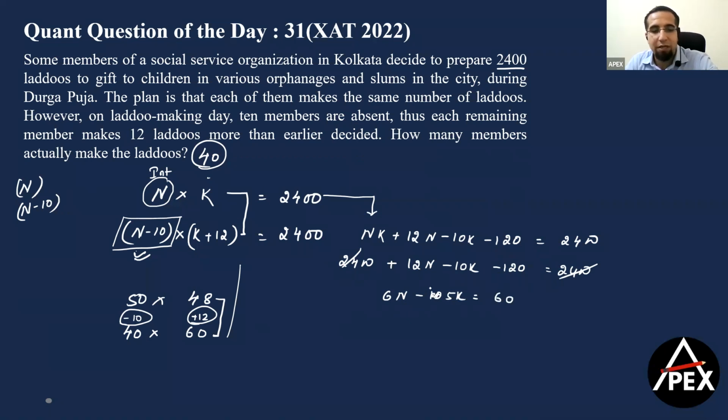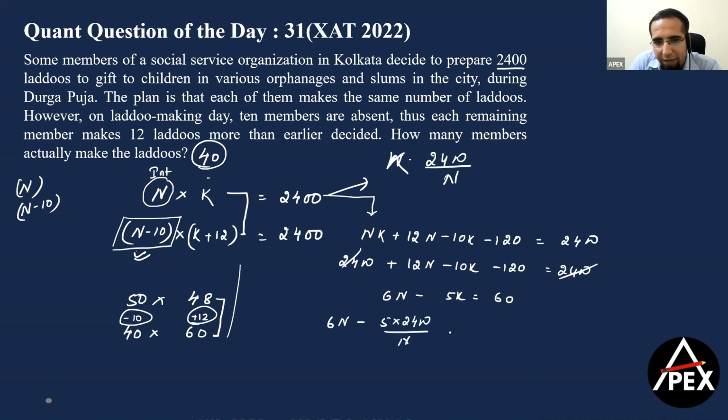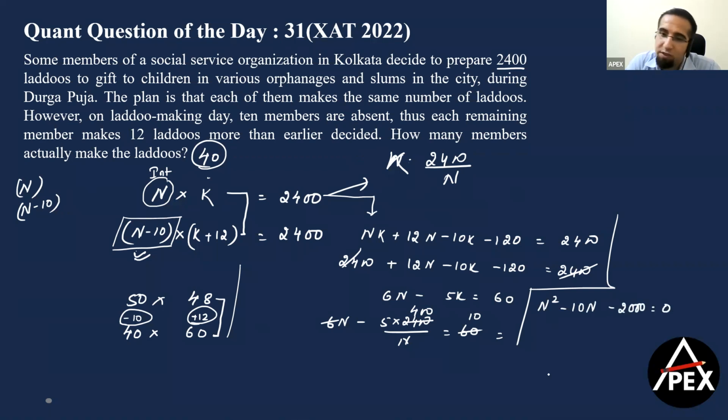Now again, I have one equation and two variables. Since I need the value of n, we can write k equals 2,400 divided by n. So I can write 6n minus 5 into 2,400 divided by n equals 60. Again, we can cancel by 6: this is 6 ones, this is 6 400s, and this is 6 tens. If you're quick enough in calculating this, you will not take much time here. After simplifying, we get n square minus 10n minus 2,000 equals 0.